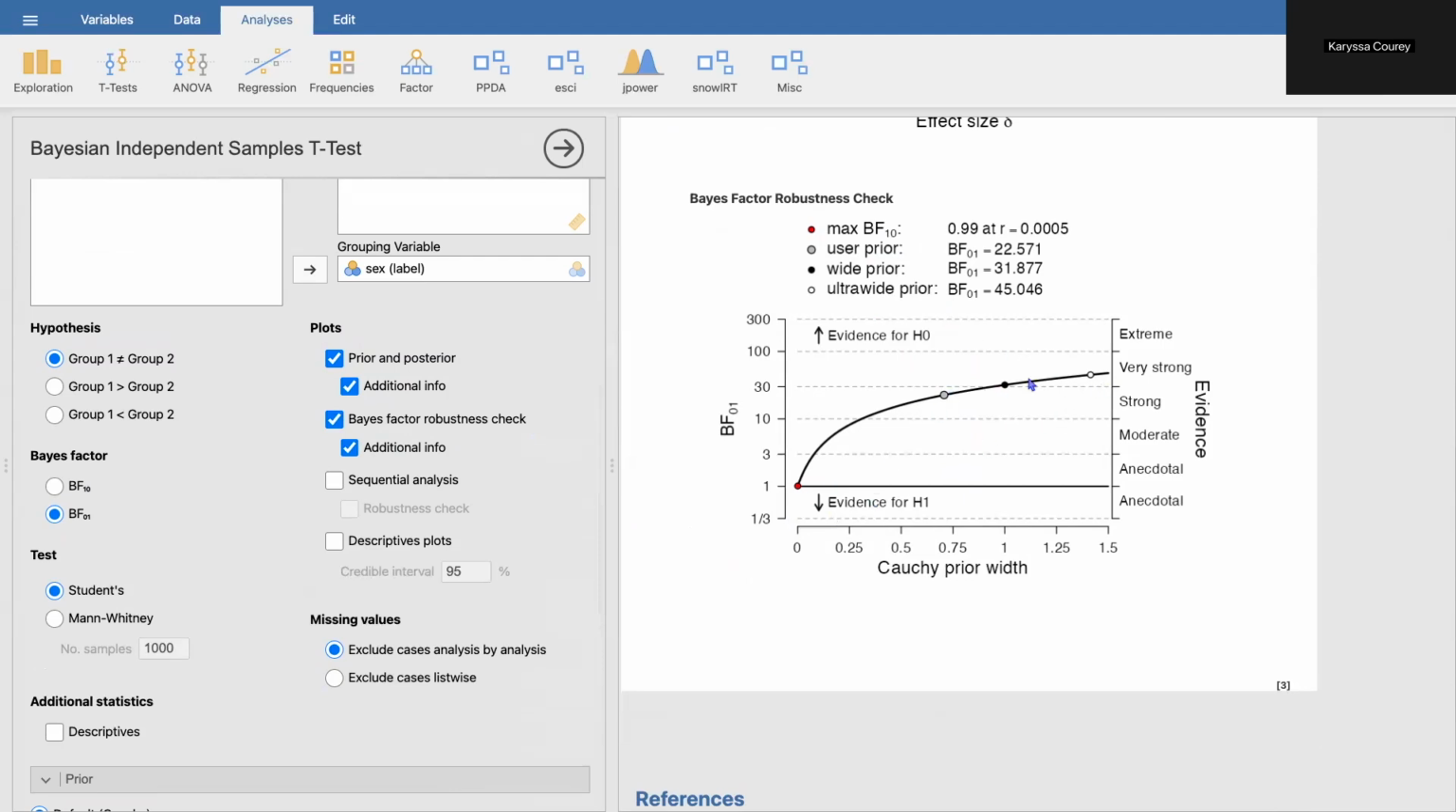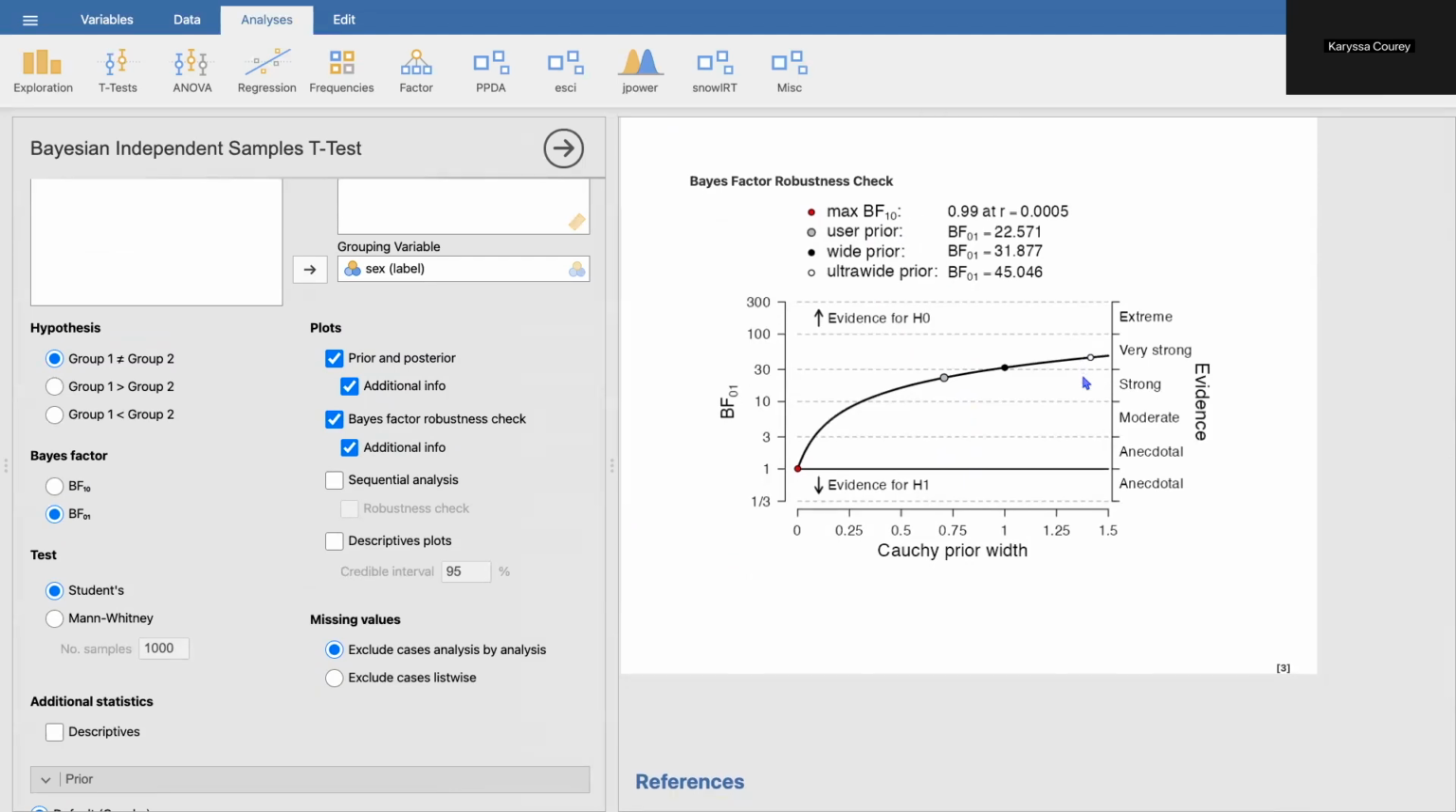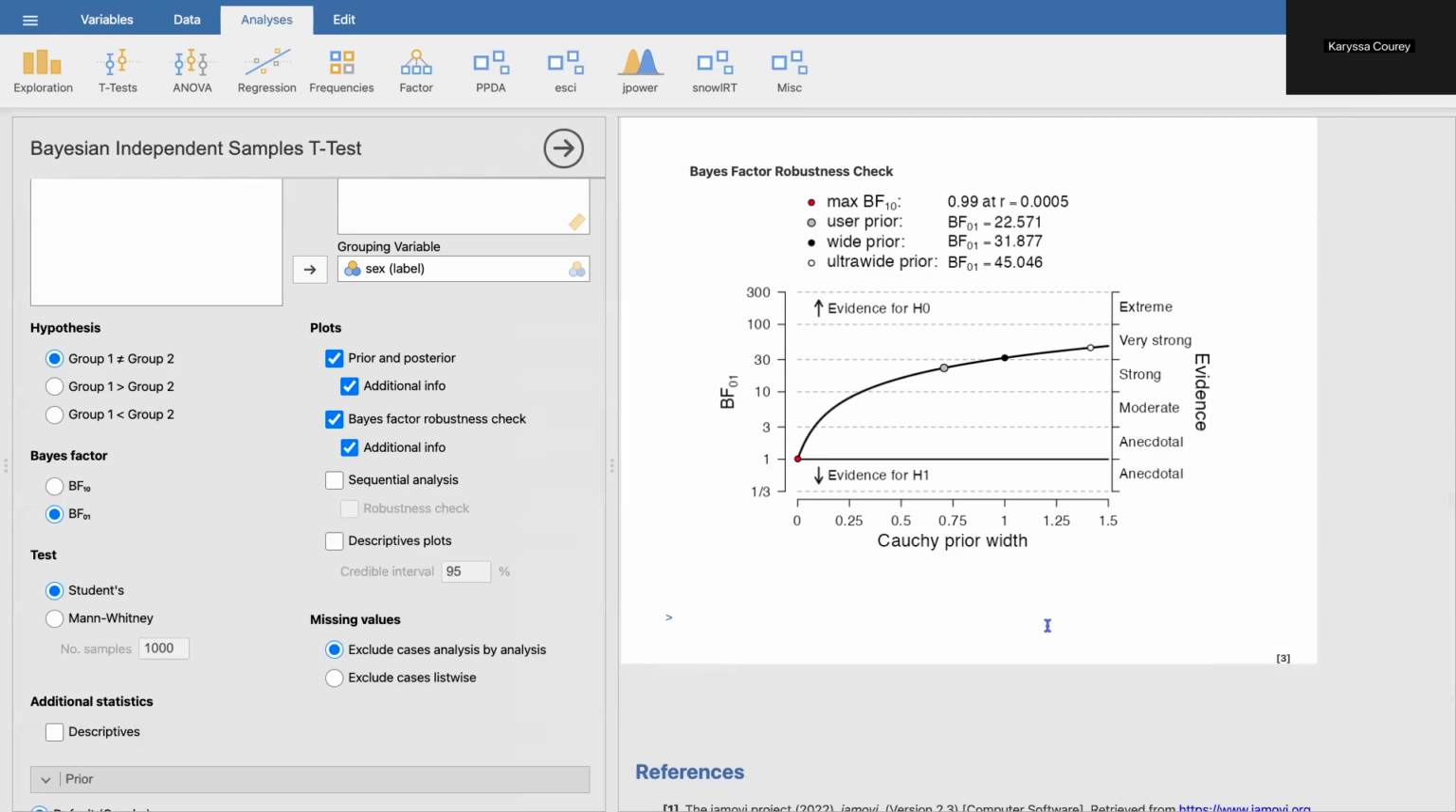But the results are relatively stable, right? They're all in the same direction. We're just moving from strong to very strong. So again, this supports our initial finding, or we're observing evidence in support of no difference between the amount of time that men and women spent online.